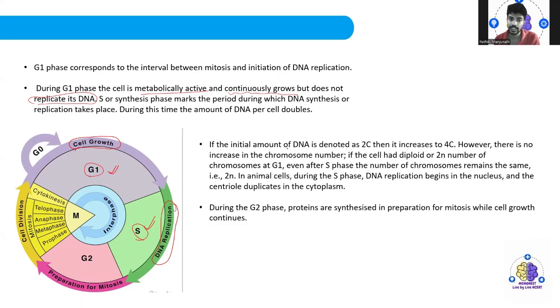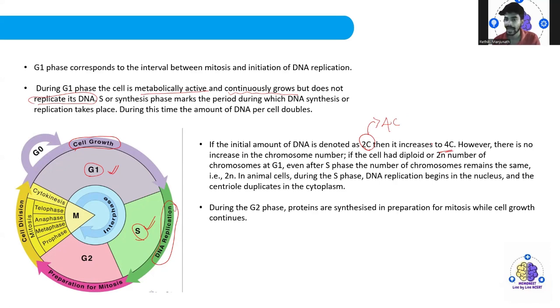If the initial amount of DNA is denoted as 2C, then it will get doubled and increase to 4C. However, there is no increase in the chromosome number. The chromosomes will be exactly the same. We have 46 chromosomes, and there will be no decrease or increase of the chromosomes. The only thing that you're going to see is the DNA will be increased.